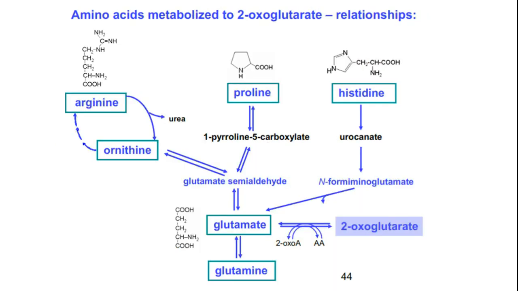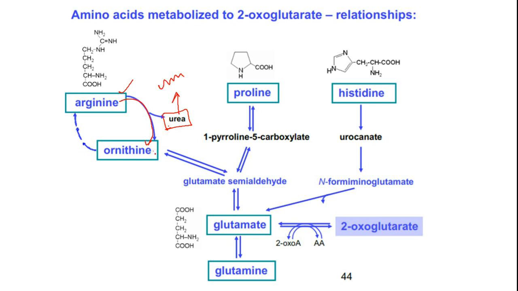Okay, so now let's see the comprehensive picture of the relation between all these amino acids. Now let's start from one end here. So arginine is the initiator for urea production. Okay, so arginine gets degraded to ornithine and urea. Urea is excreted in urine.